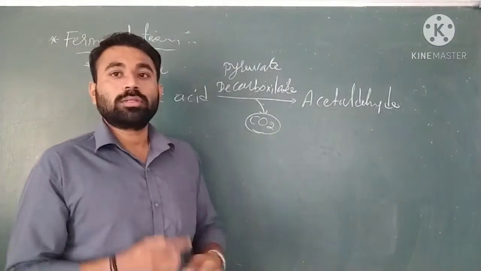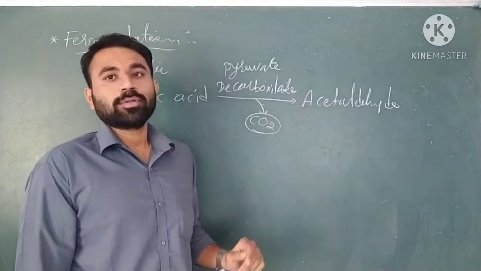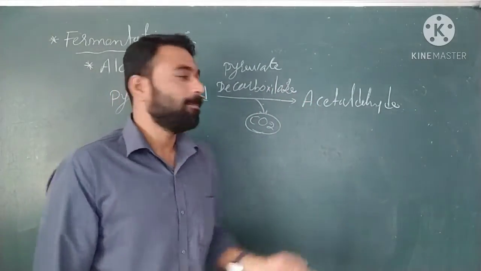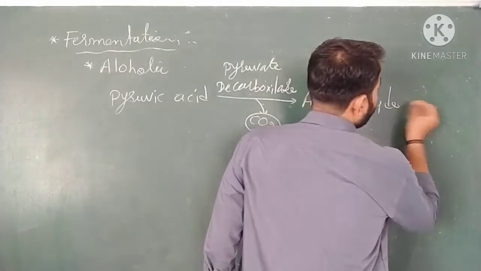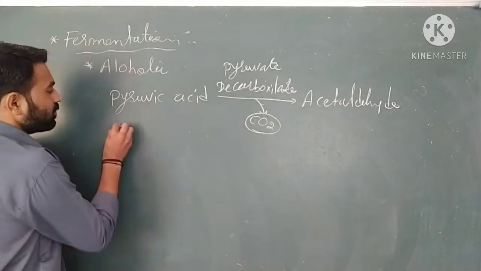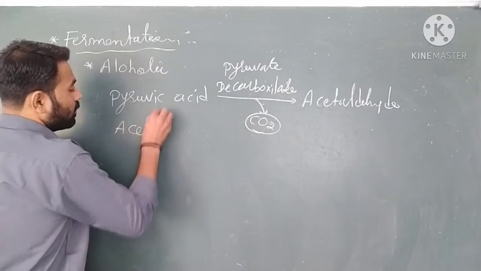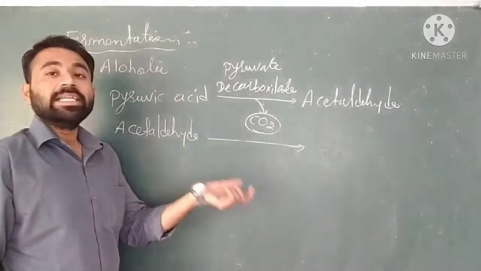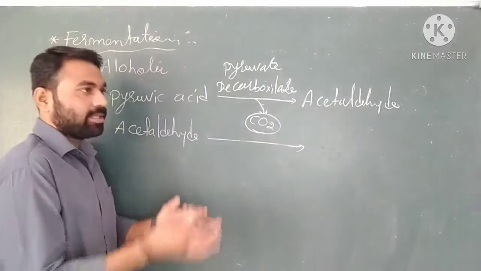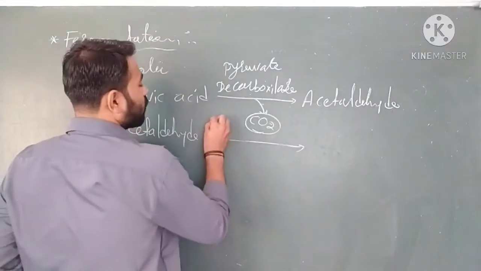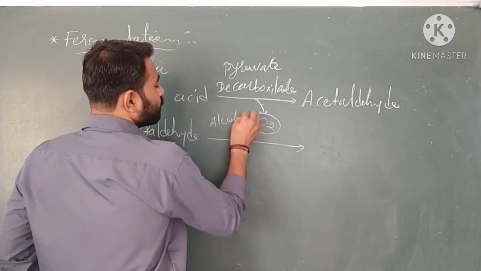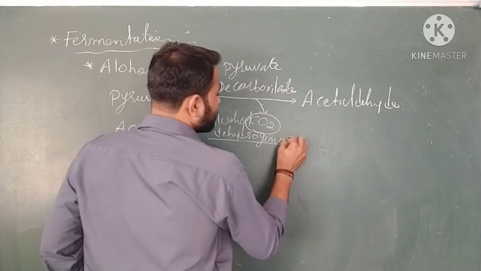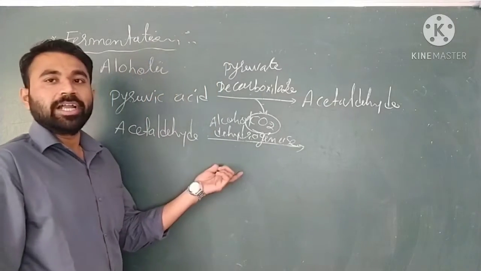Now what is the second process? For the acetaldehyde, the dehydrogenase enzyme is required, and you can see the formation of alcohol. That's why it's called alcohol dehydrogenase.